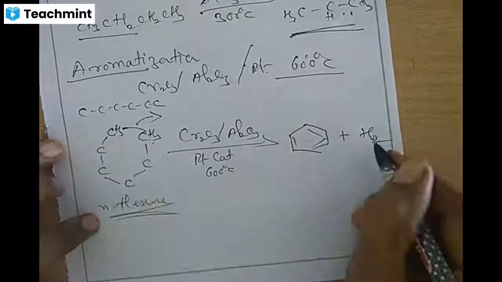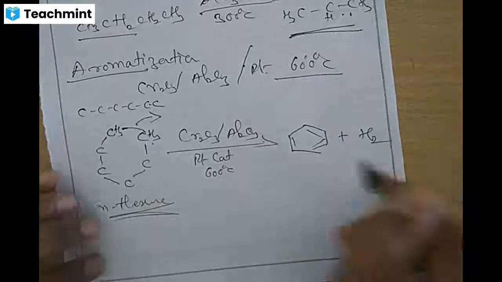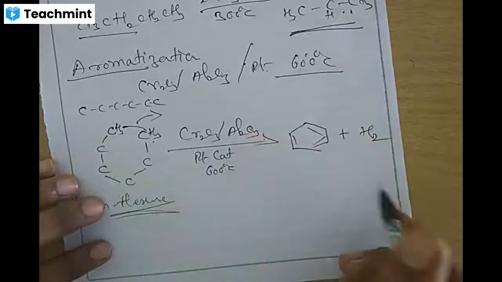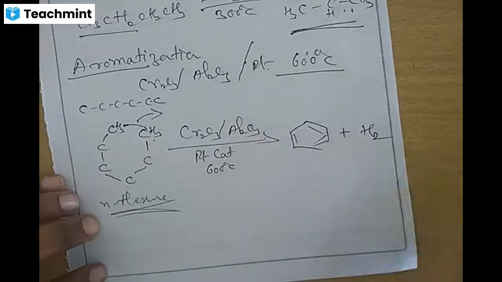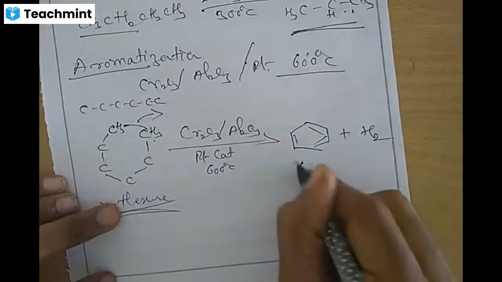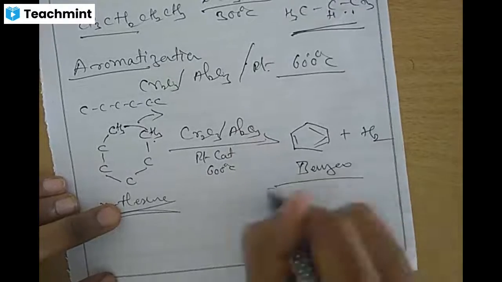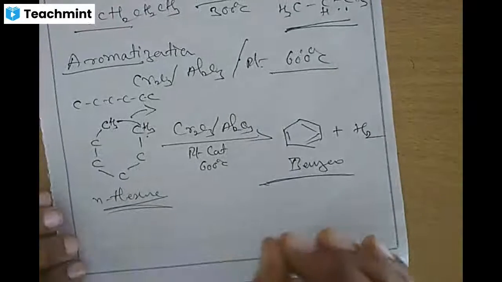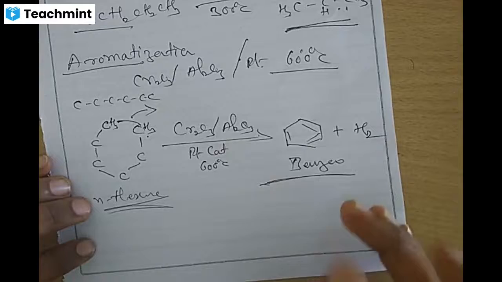2 plus 2, 2 molecules. So 2 and 2, the 4 H2. The two hydrogens will be combining now, CH2 and CH2. 2 hydrogen will be liberated with the formation of the aromatic compound benzene. So aromatization. What is aromatization?